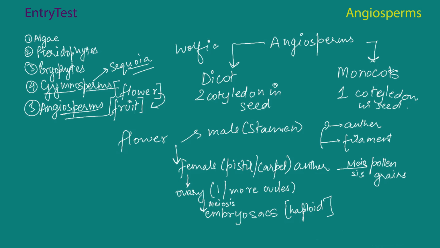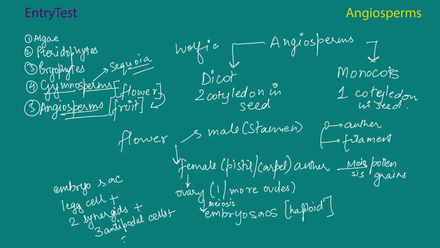Now, each embryo sac has a few components. It has a 3-celled egg apparatus. That means it has 1 egg cell, 2 synergids, plus it has 3 antipodal cells, plus 2 polar nuclei.